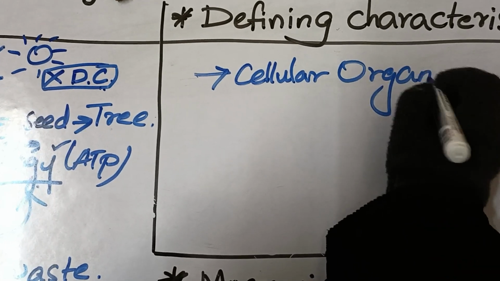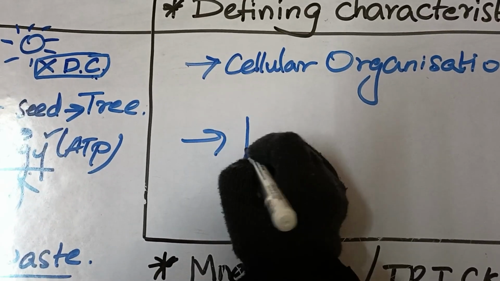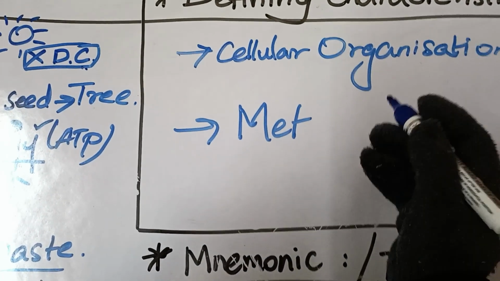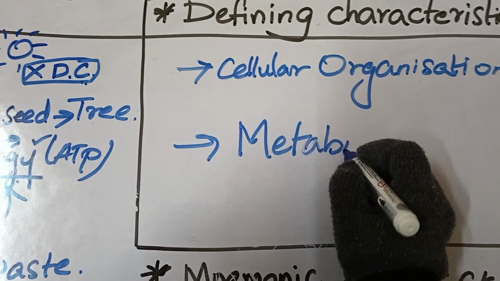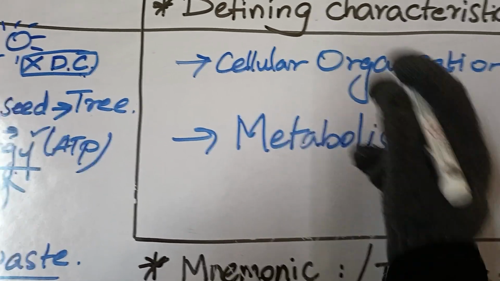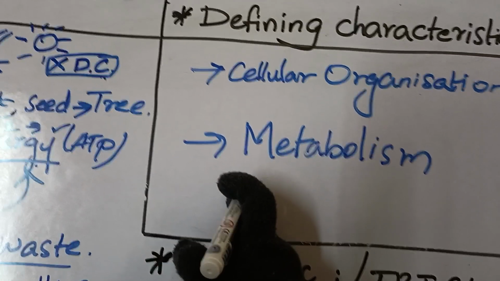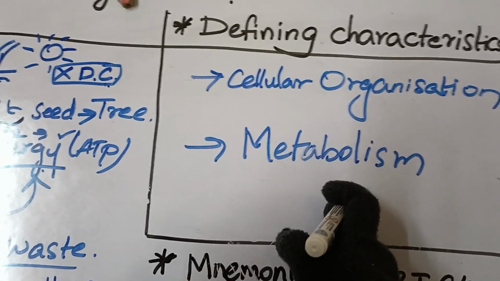And the next one is metabolism. Metabolism includes all the metabolic activities like respiration, digestion, nutrition, excretion. So these two become the defining characteristics of life. If they are present, the organism is said to be living. If they are not present, the organism is said to be non-living.